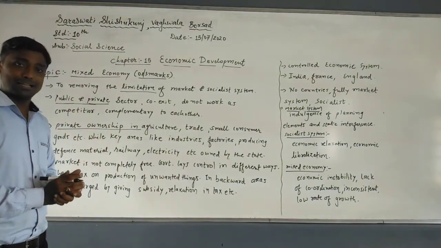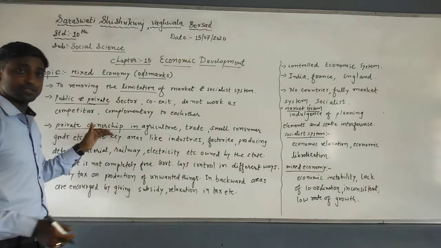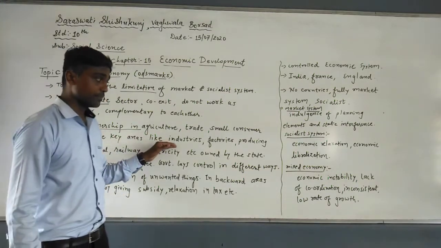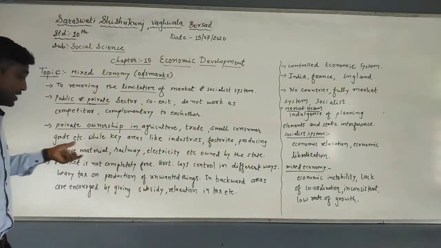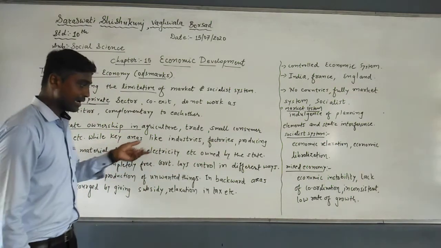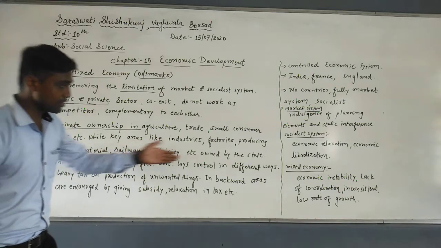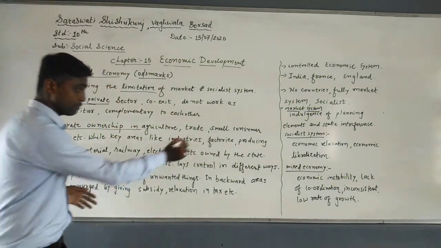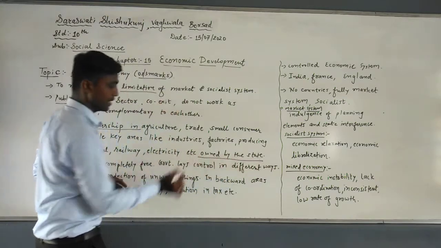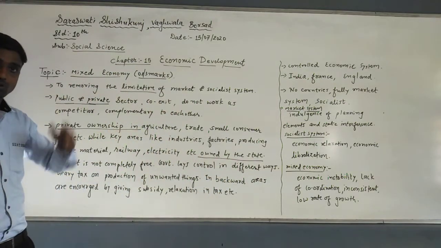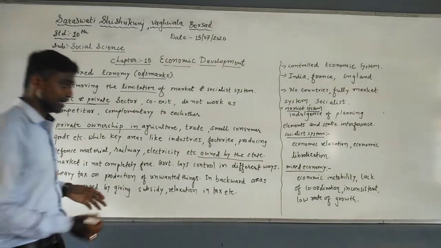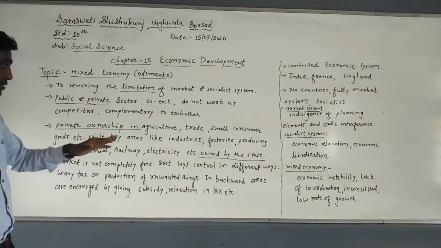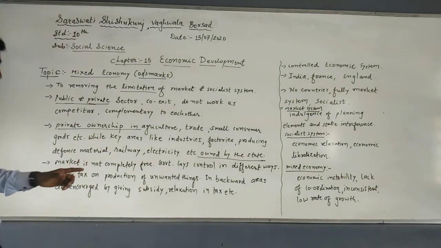These all go to the private sector, whereas the key areas like industries, factories producing defense material, railway, electricity, here the investment is too high. You can say a lot of capital is required. That is why these will be owned by the state. You just see that for railway, a huge investment will be there. That is why it is owned by the state.